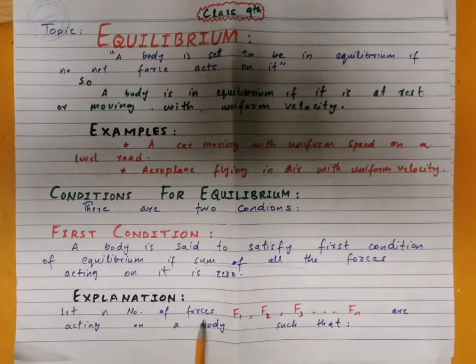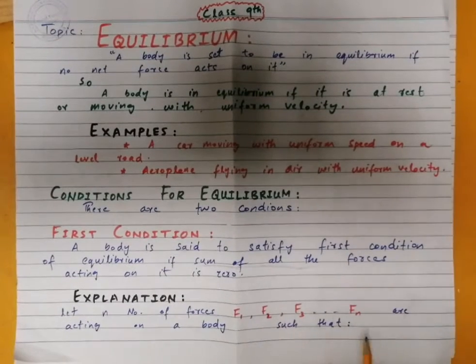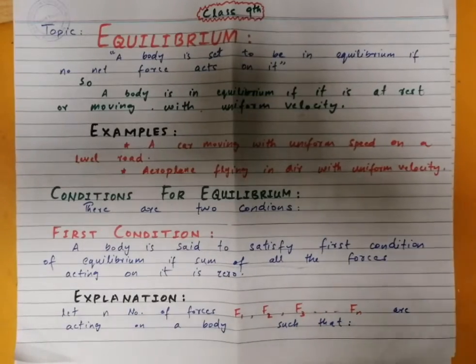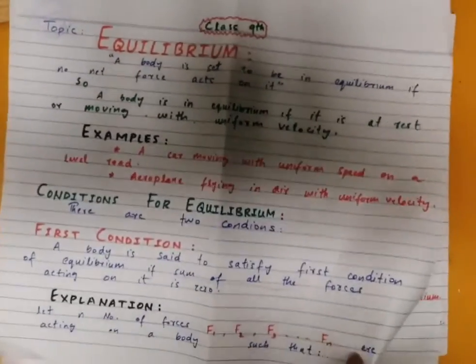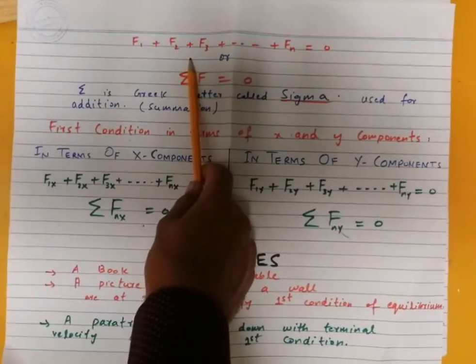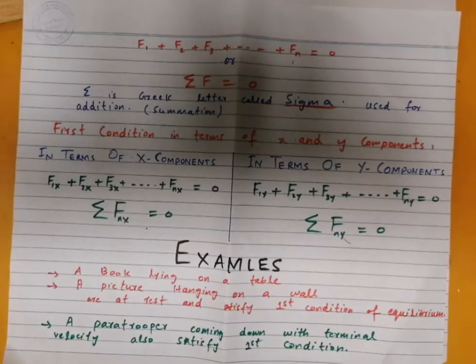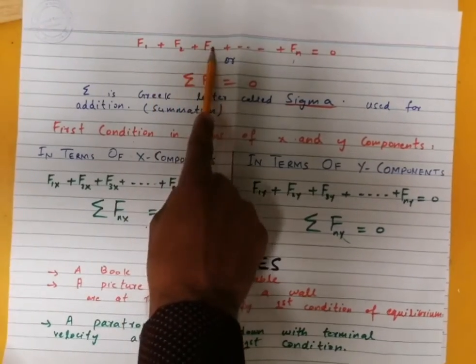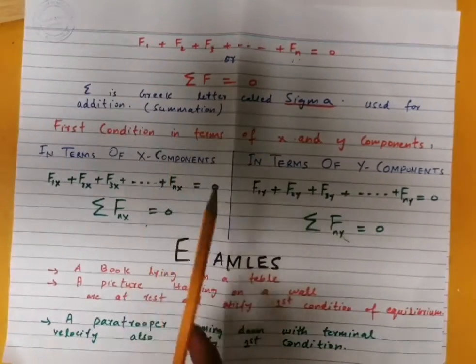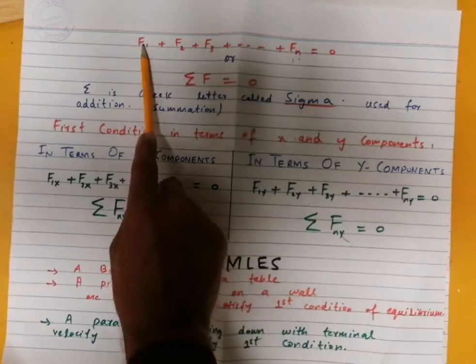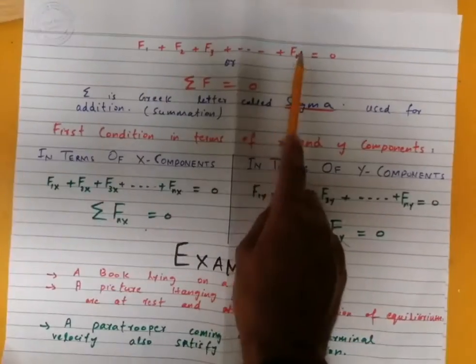Explanation: let n number of forces F1, F2, F3 up to Fn. N means an unknown number of forces. These may be 10, 20, 100 and so on. So let n number of forces be acting on a body, F1 plus F2 plus F3 up to Fn. According to the first condition of equilibrium, if the body on which these forces F1, F2, F3 up to Fn are acting satisfies the first condition of equilibrium,